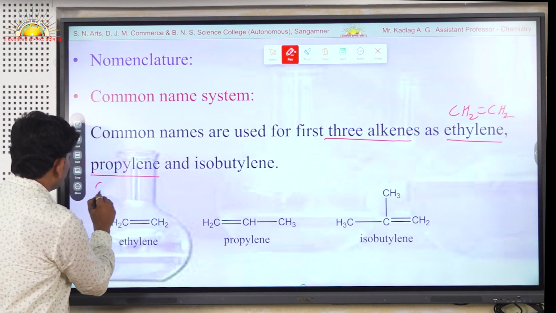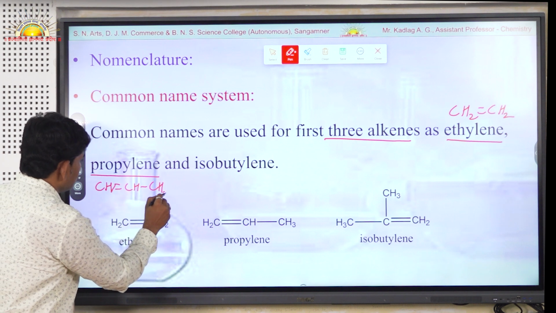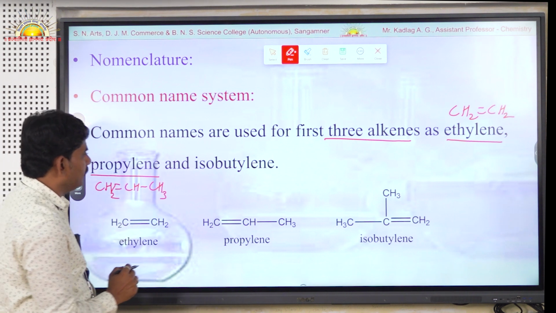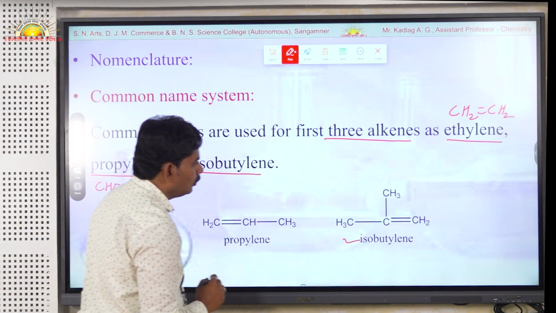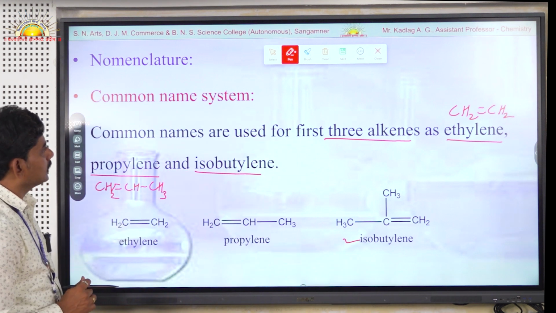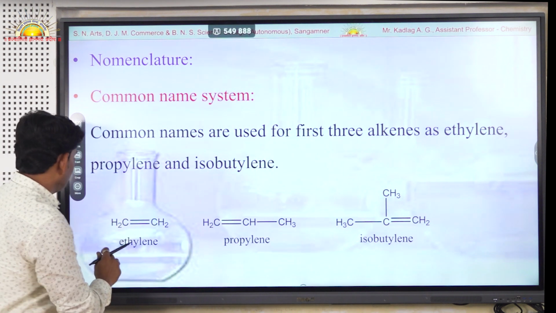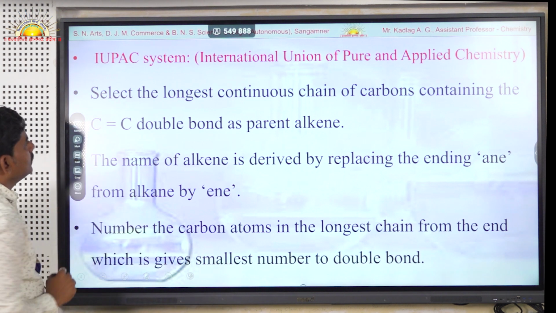Then propylene, that is CH2=CH-CH3, this compound is propylene. And the next one is isobutylene, this is the structure of the isobutylene compound. These 3 alkenes are given such common names, and the higher alkenes are named by using the IUPAC nomenclature system.